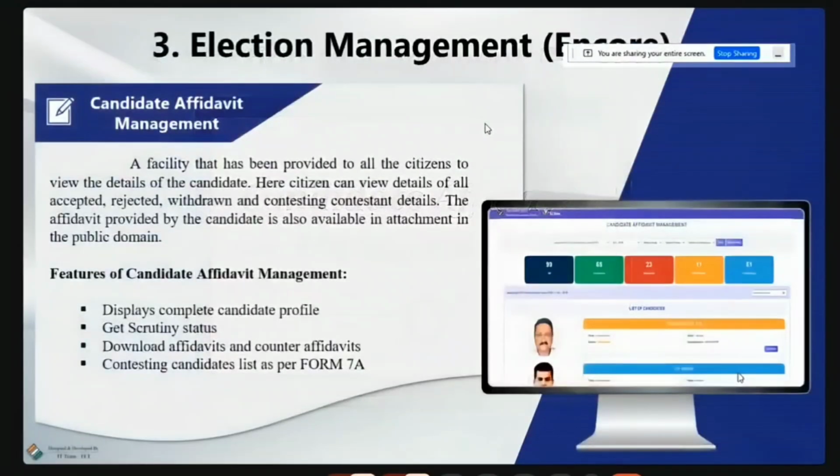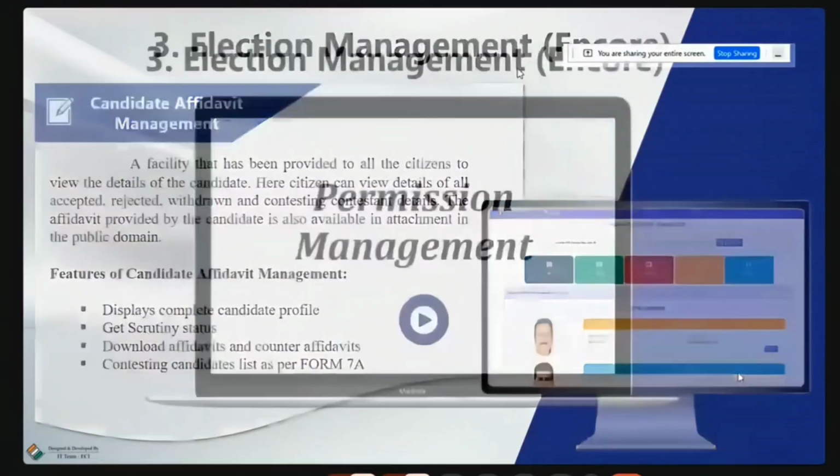Then affidavit management. As I said earlier, this will be the portal for the citizens to view what is happening regarding nomination. You can see a dashboard, you can see the photo, everything here. The citizens can view the affidavits submitted by the candidates, etc. So you should take extra care in this. After doing the nominations, you should instruct the RO team to refer to the affidavit portal and check whether all the details are correct and accurate. Otherwise, we can edit it and change it. So once we have done all the nominations, please go to the affidavit portal, check everything, and make sure that all details are correct. This instruction has to be given to all RO nodal officers.